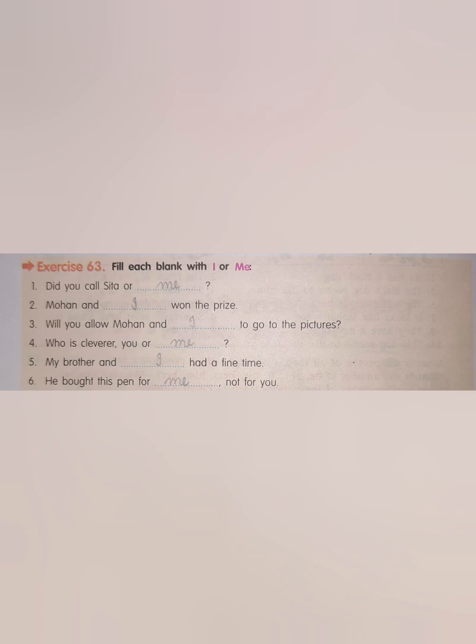Next, Mohan and dash won the prize. Mohan and dash. Whenever we are talking about two persons, we have to write I after and. So the answer is Mohan and I won the prize. Next, will you allow Mohan and, yes, Mohan and I to go to the pictures. Who is cleverer, you or me?